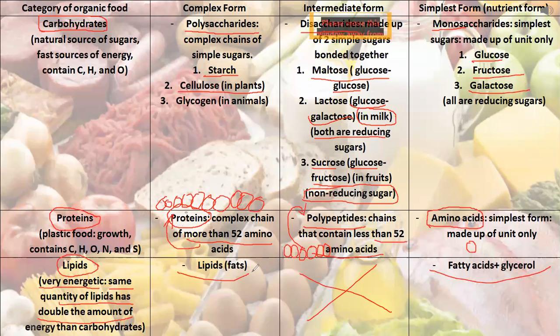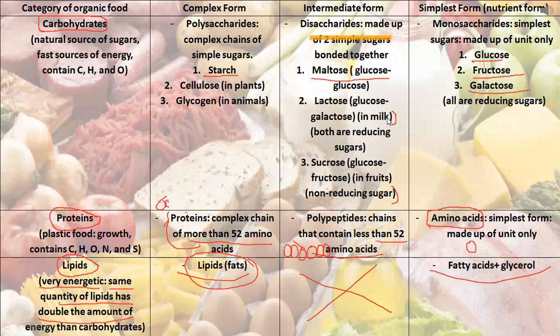The complex form is called lipids or fats. People who get obesity get it because of these lipids. They eat a high amount of lipids. This amount of lipids will be converted to fat, and will lead to obesity problems. So here the lipids are the problem. The complex form is lipids, or it's called fats, while the simplest form is called fatty acids and glycerol.